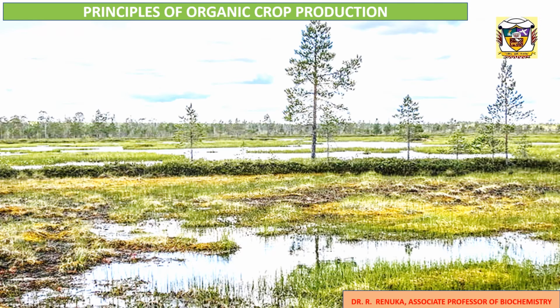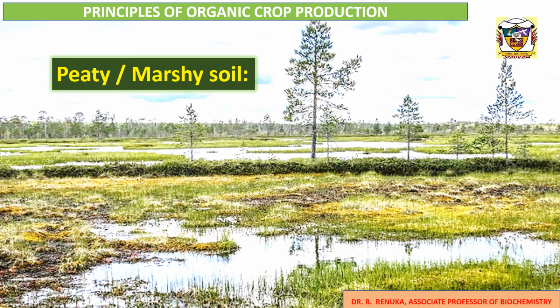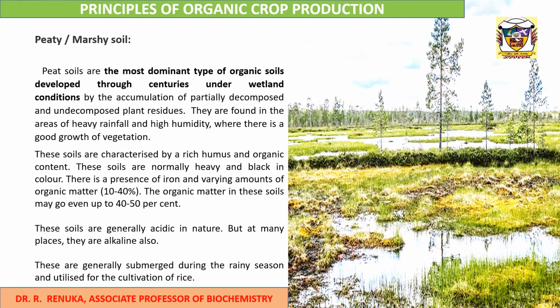Next comes peaty or marshy soil. Peat soils are the most dominant type of organic soils, developed through centuries under wetland conditions by the accumulation of partially decomposed and undecomposed plant residues. They are found in areas of heavy rainfall and high humidity where there is a good growth of vegetation. The soils are characterized by rich humus and organic content. These soils are normally heavy and black in color.